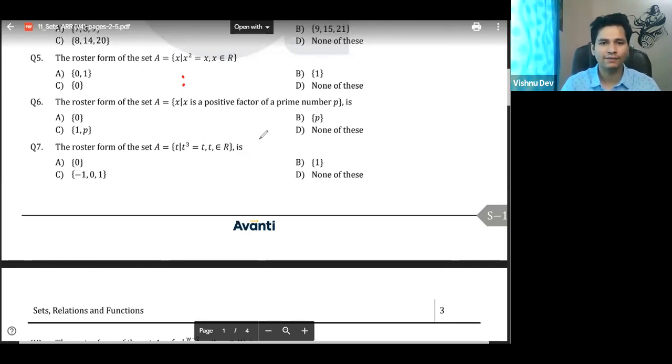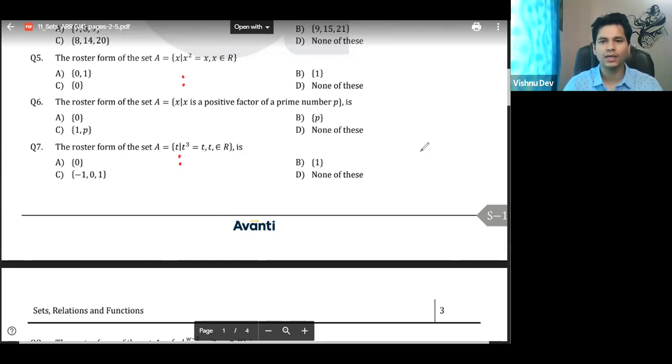Seventh one. Okay. So Coulomb and bar are same. Right? It is x 4, right? Or where x is this? Okay, seventh one. The roster form of A is equal to T, where this is used as Coulomb, right? Where T cube is equal to T.